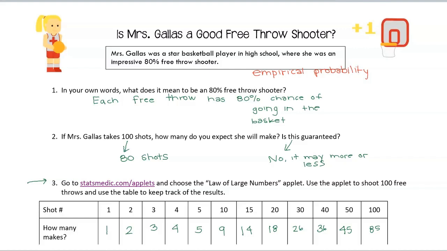How did Mrs. Gallus figure out that she has 80% free throws? Well, she had to first start gathering data. She probably did lots and lots of free throw shots, and that was her percentage. She didn't just know it, which is different than theoretical probability, which we did in the last video, where we had the die. When we roll the die, we already know the probability. We don't actually need to do the experiment.